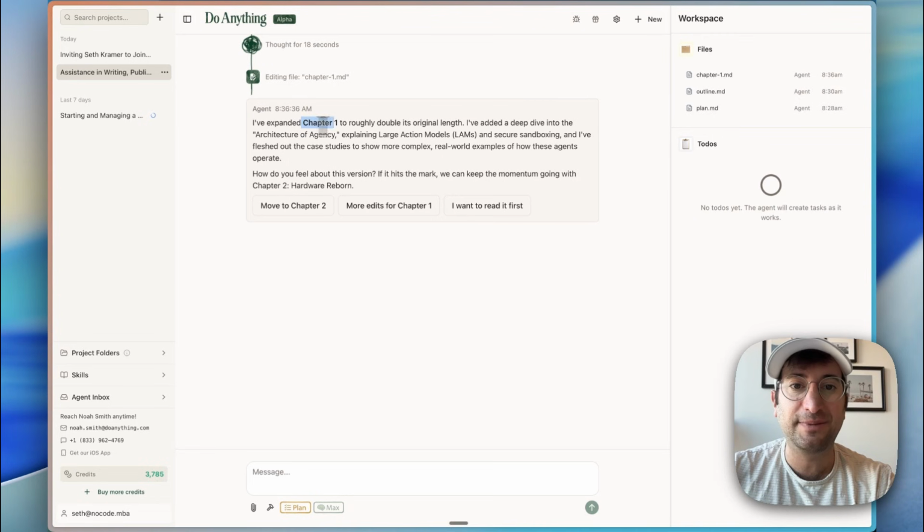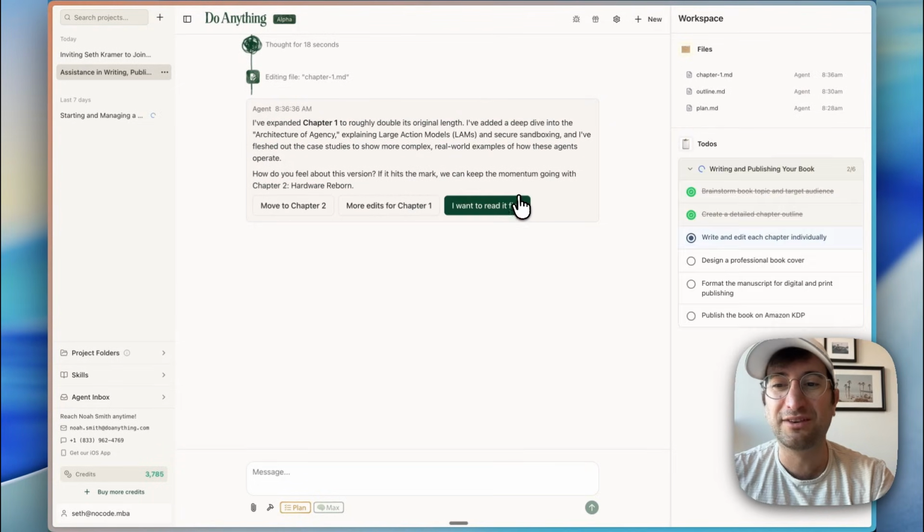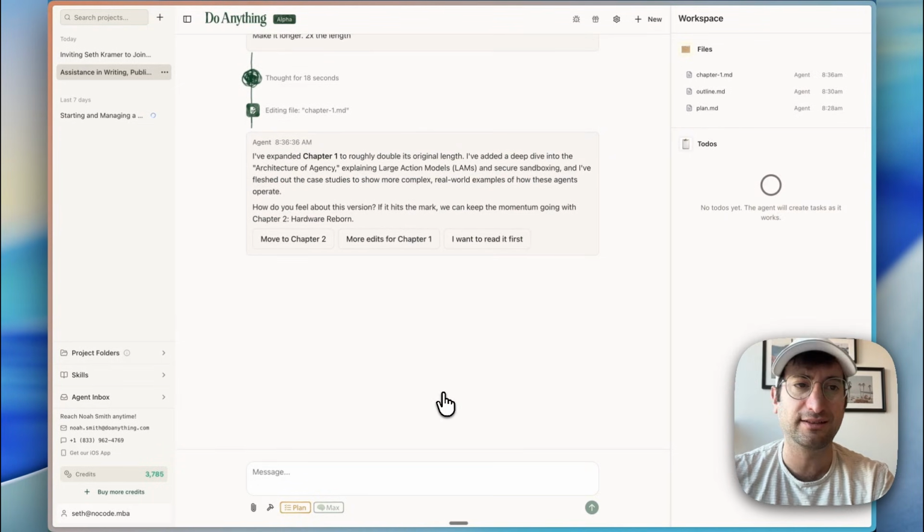It says it expanded it to double the length. So why don't I check out that draft? And yeah, so definitely longer. And of course, if we were really doing this, I could spend more time reading, maybe give it more examples, more context, things like that.